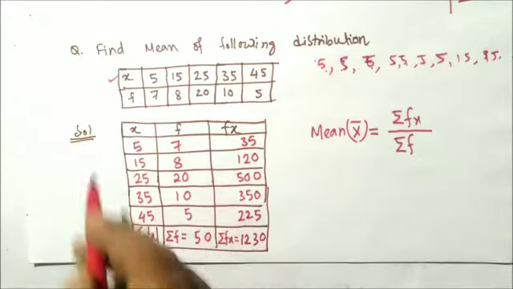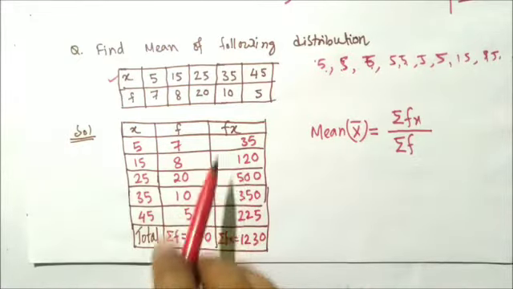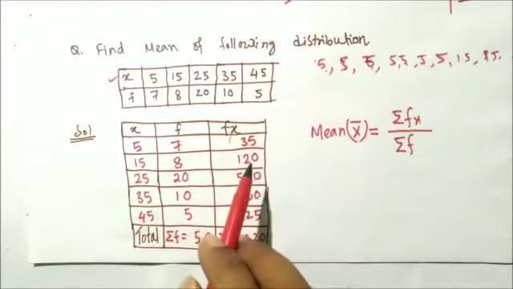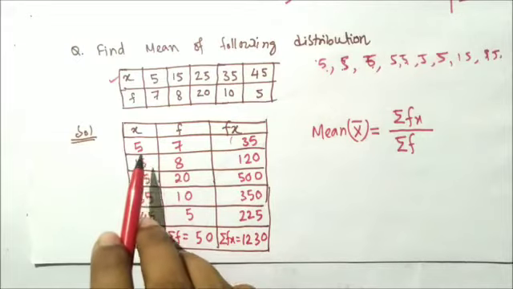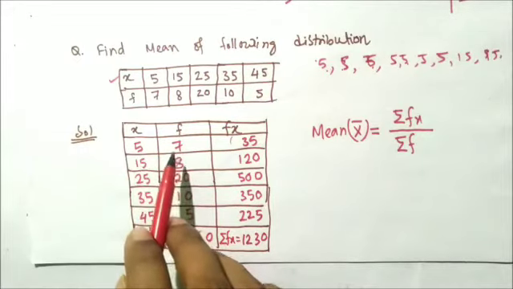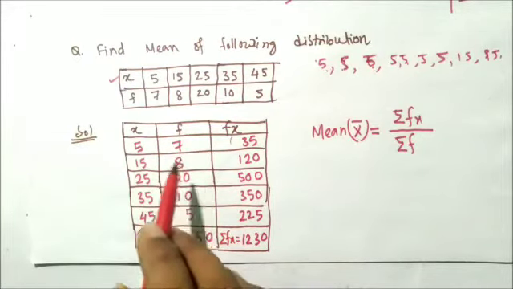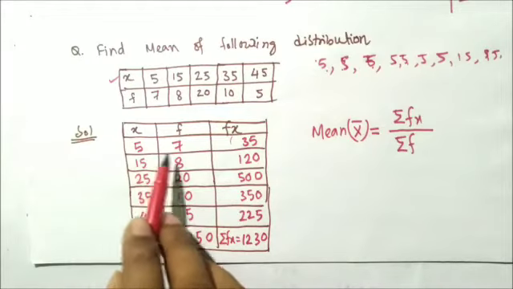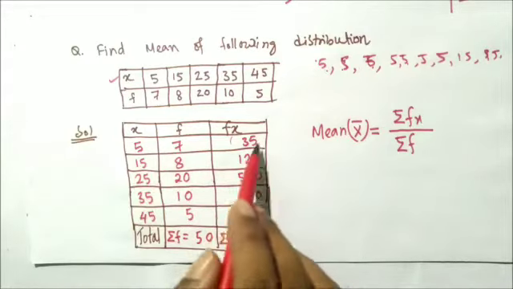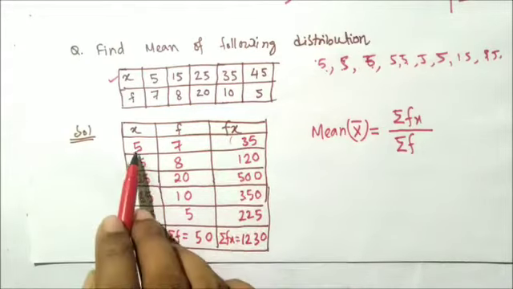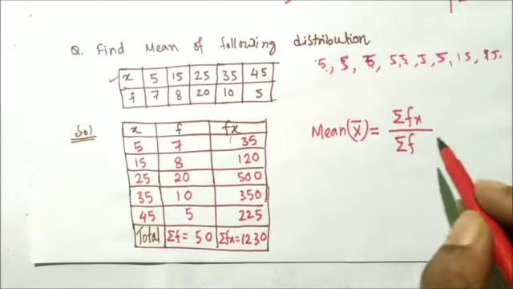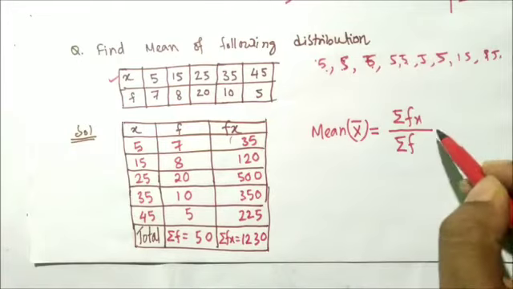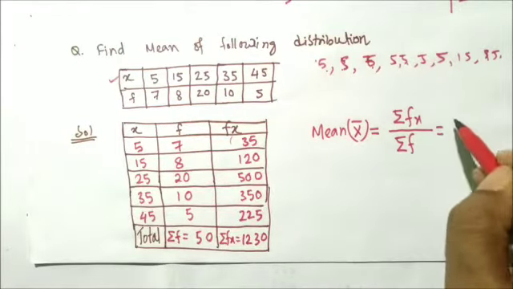Prepare a table, and from that table we can find the mean. For that we prepared this one, and here only one thing we added, the fx. The fx means the product of x and f. X means the observation, and f means how many times the 5 is occurring, the frequency. The 5 is occurring 7 times. That's why we multiplied x and f. Now the mean is summation of fx divided by summation of f. Summation of fx, what do we have?